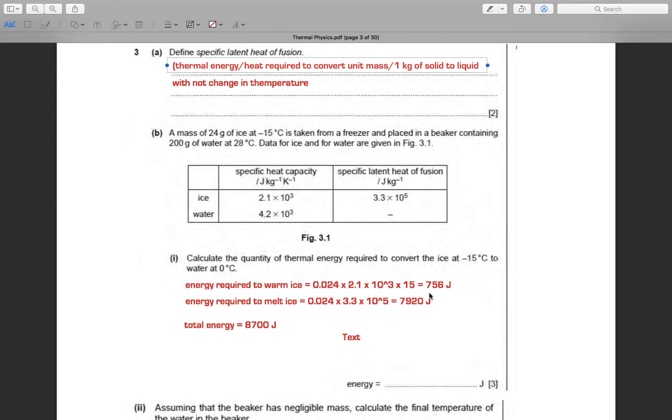We get 756 joules. Also we need the energy required to melt the ice, which is M times L: 0.024 times 3.3 times 10 to the power 5, giving 7,920 joules. So the total energy is around 8,700 joules.